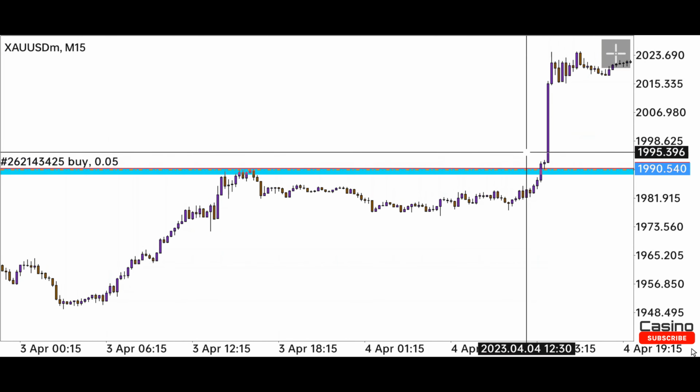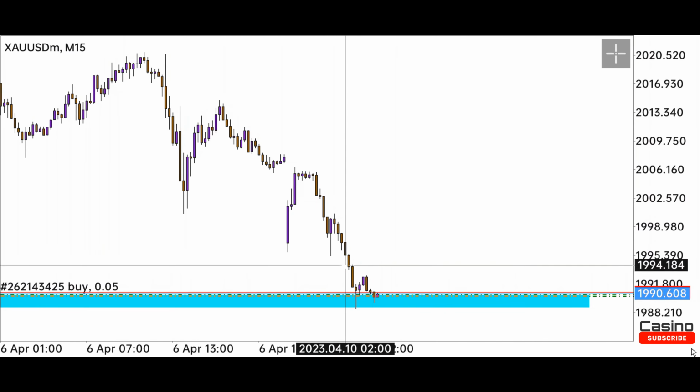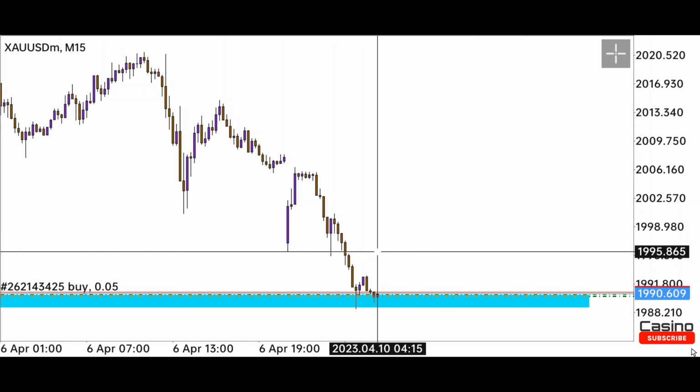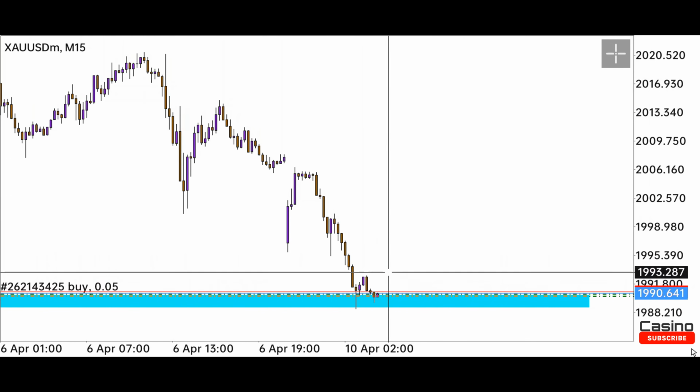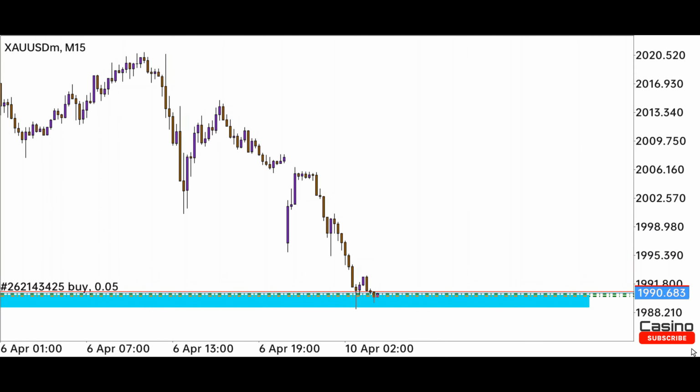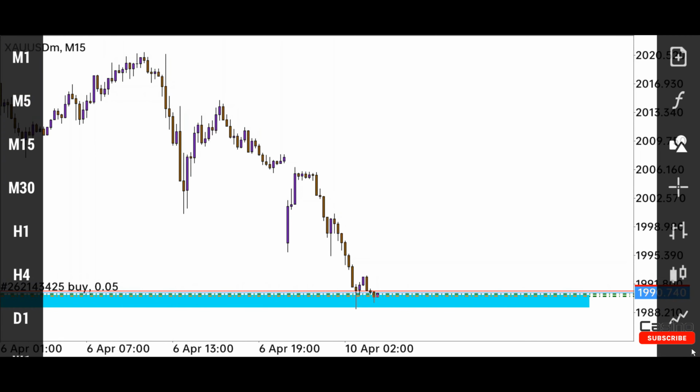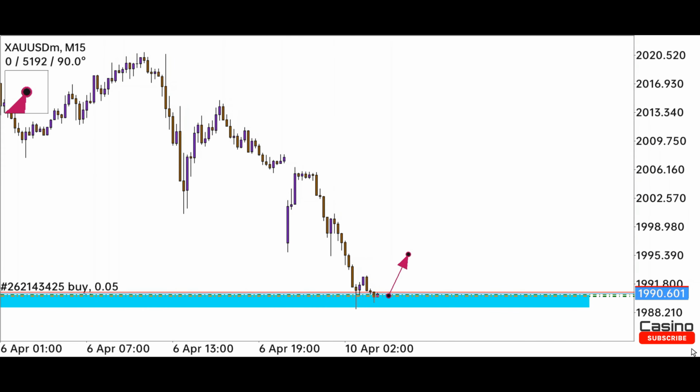Here the market has also retested a small breakout. After 3 to 4 days, the market is taking support again at the same level. It took support an hour ago, now retesting again. We can see a small double bottom here, which is a reversal pattern. The market will go up from here because there is a strong support resistance level. We can get good profit here, which has an 80 to 90% chance.